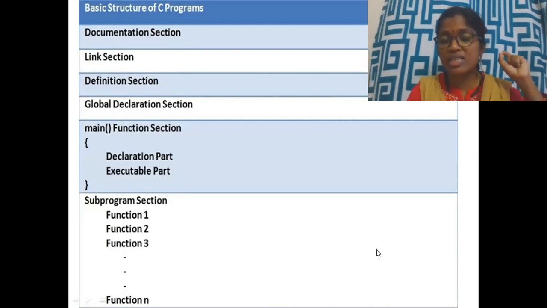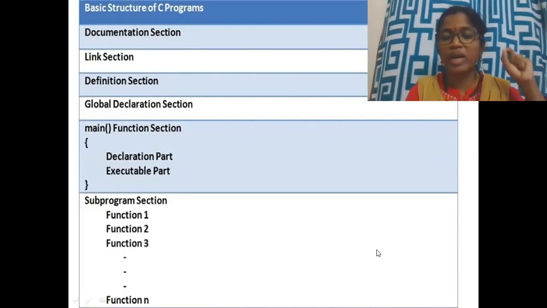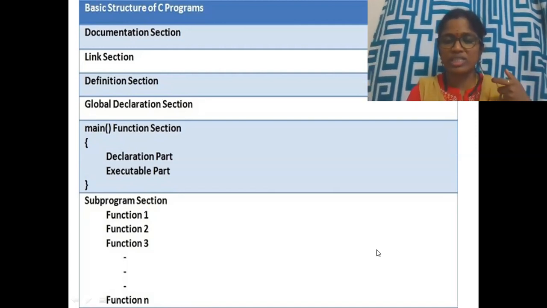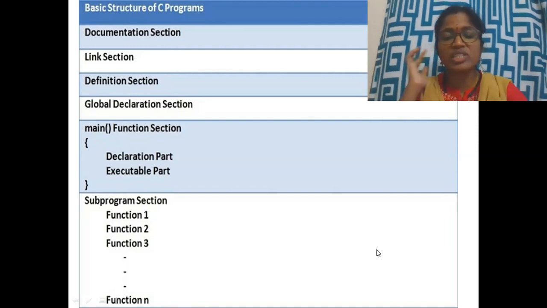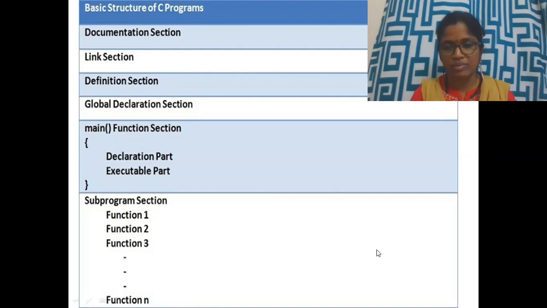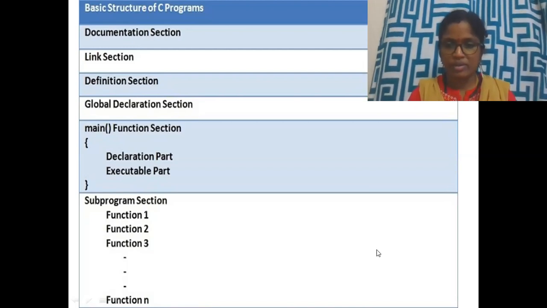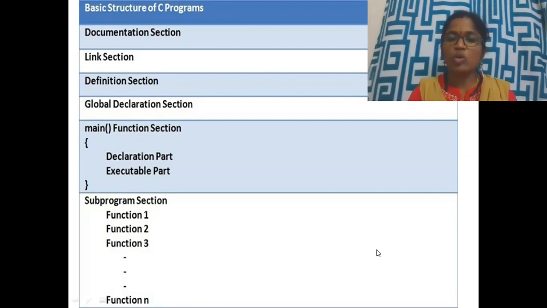The main function is the part where our program starts executing. Every C program requires a main function mandatorily. That main function calls all other functions. All other functions are nothing but the functions which are written in the subprogram section. And one more thing we need to remember here is all other functions are not mandatory. They are required to be written only when we have a need.